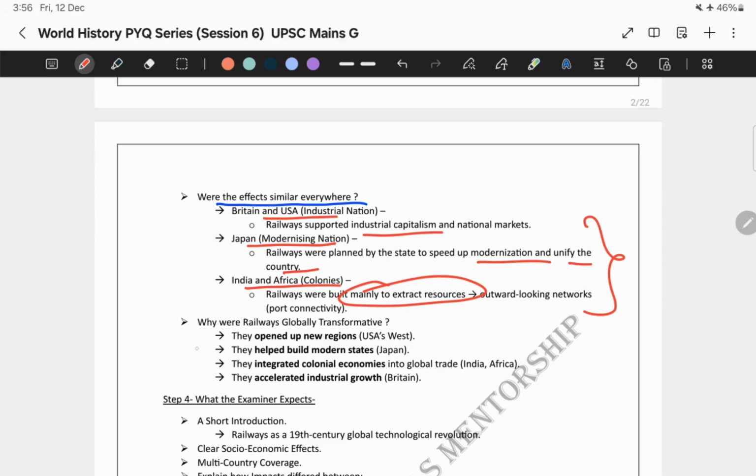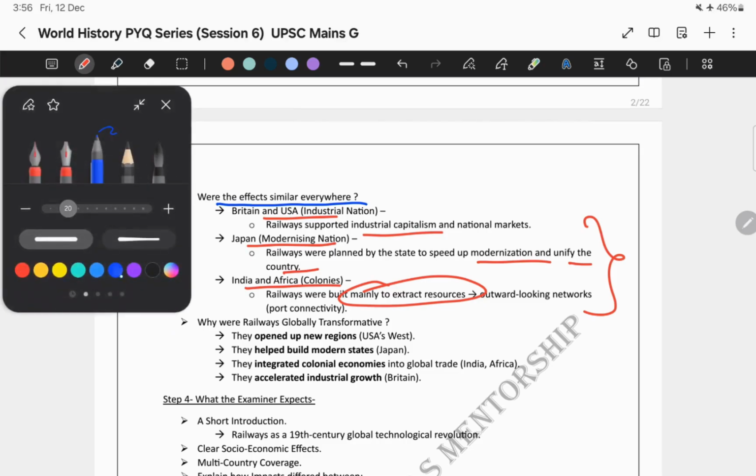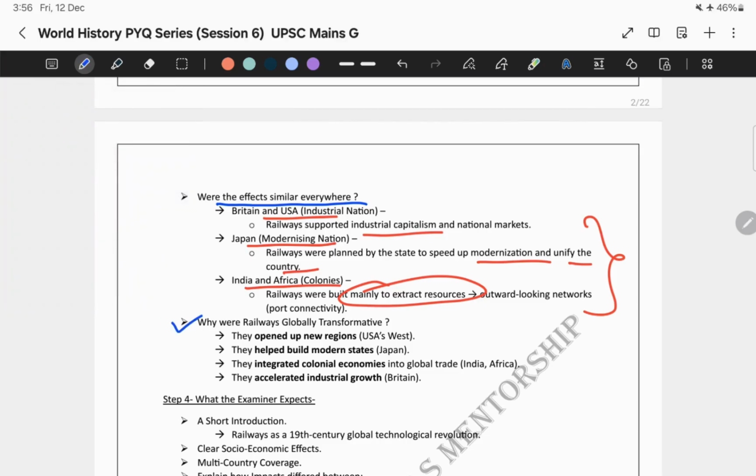Fourthly, why were railways globally transformative? Now, they opened new regions, say for example, USA's West. They helped build modern states like Japan. Third, they integrated colonial economies into global trade, say for example, India and Africa. They accelerated industrial growth, for example, Britain.